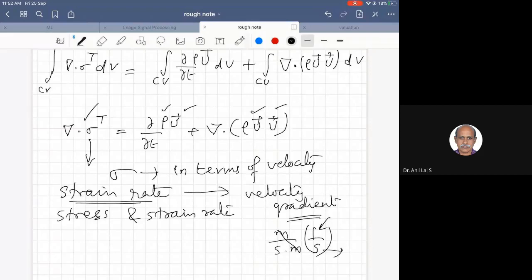You have studied stress-strain relations in mechanics of solids, whereas in fluid mechanics you study the stress and strain rate relation. One of the important laws in fluid mechanics giving stress and strain rate is that shear stress is proportional to the rate of shear strain. What is the name of the law? It is Newton's law of viscosity.